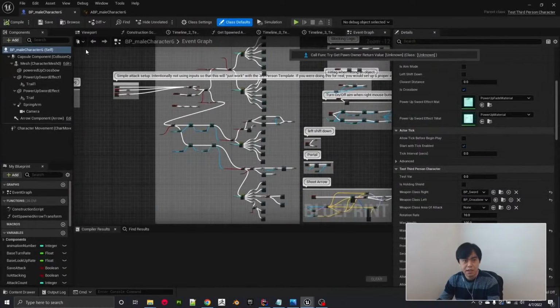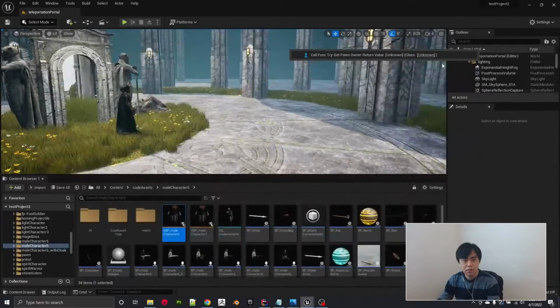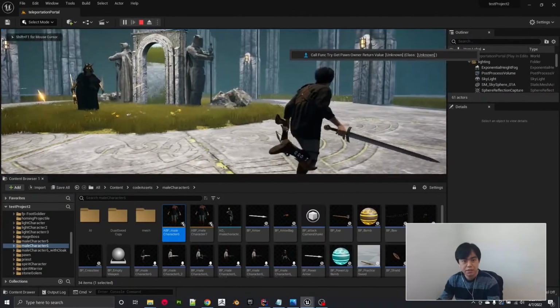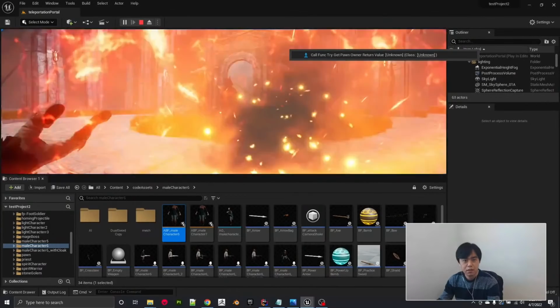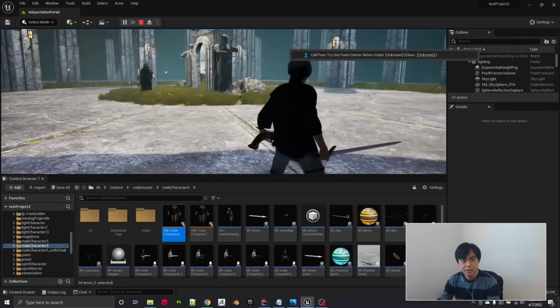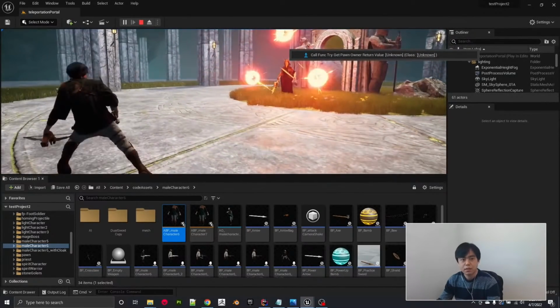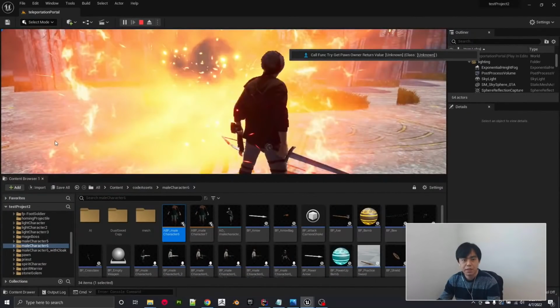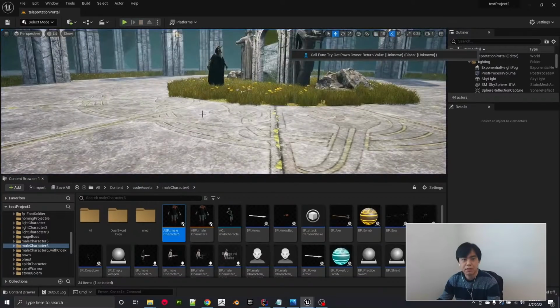So let's see this guy in action. So dodging by the animation blueprint. Its FPS is kind of all over the place right now because of my screen. I just quit out, sorry. And this same logic is applied to this big baddie right here.